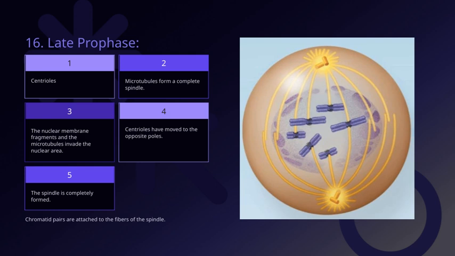Additionally, the nuclear membrane has broken down or fragmented, which allows the microtubules to invade the nuclear area. This invasion is vital because it clears the way for the chromosomes to be aligned and separated efficiently as the cell prepares for division. Overall, these steps are key in late prophase, setting the stage for the next phase where the chromosomes will be aligned and separated into two new cells.